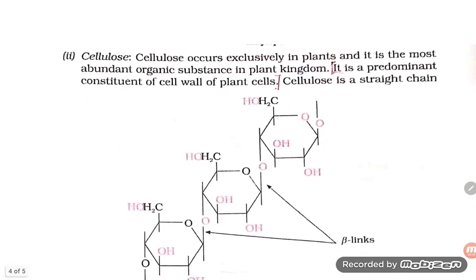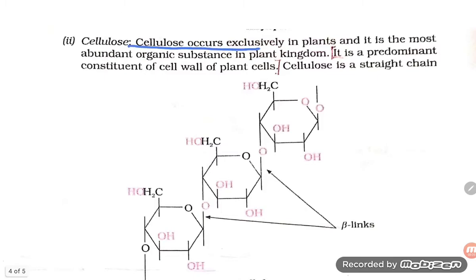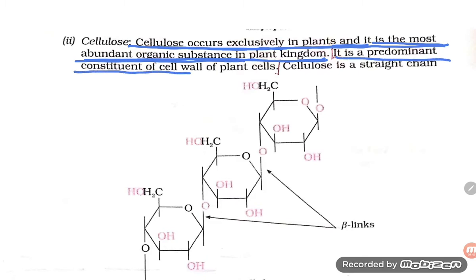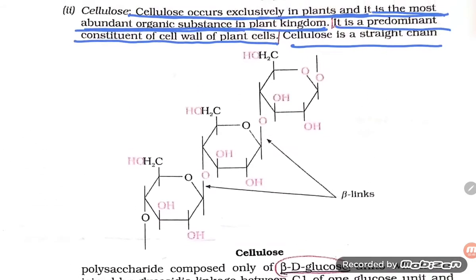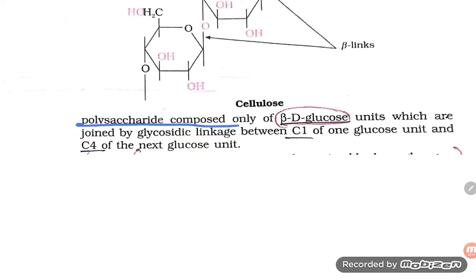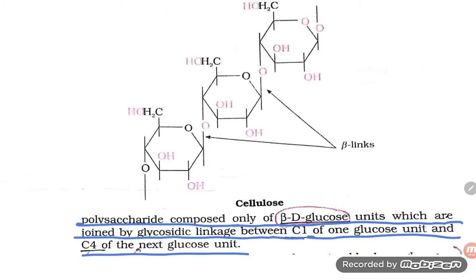Next structure, students, is cellulose. Cellulose occurs exclusively in plants, and it is the most abundant organic substance in the plant kingdom. It is a predominant constituent of the cell wall of the plant cell. Cellulose is a straight chain polysaccharide composed only of beta-D-glucose units, which are joined by glycosidic linkage between C1 of one glucose unit and C4 of the next.